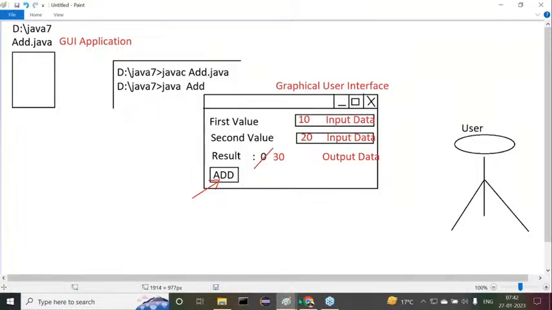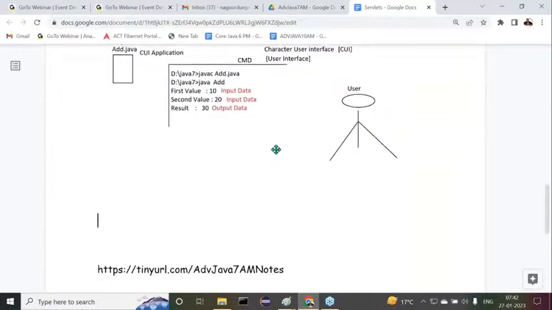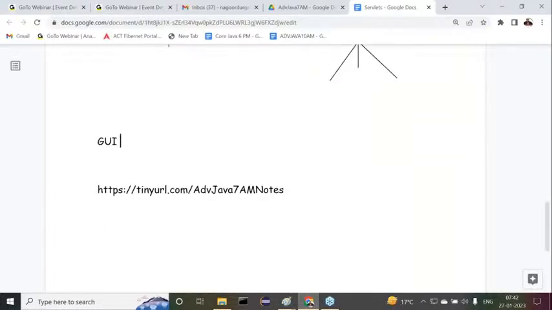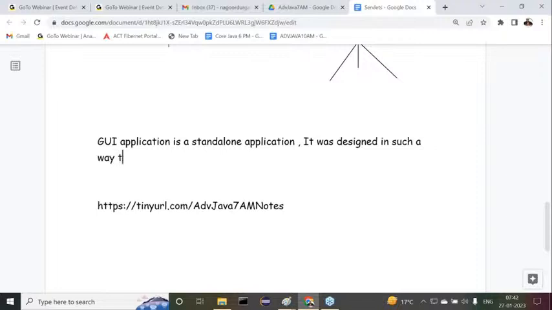Now this is the content I'm taking here. Let us go for the definition. What is a GUI application? A GUI application is a standalone application. It was designed in such a way to take input data through a window, a collection of graphic components,